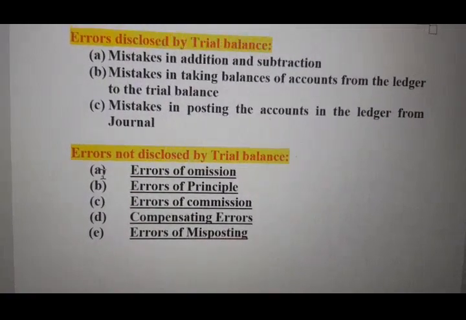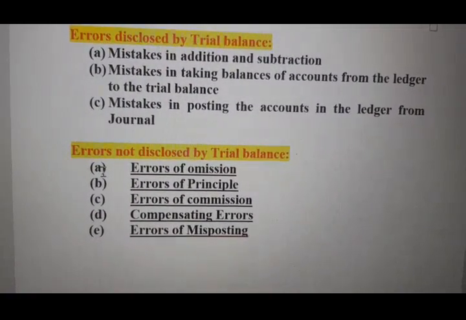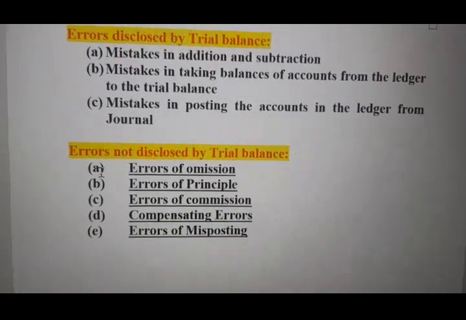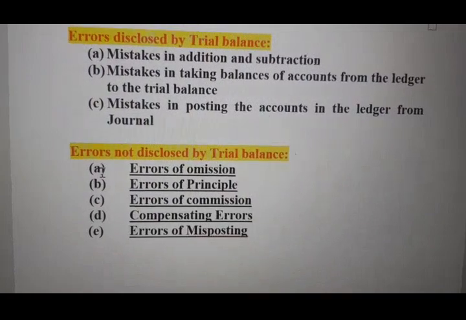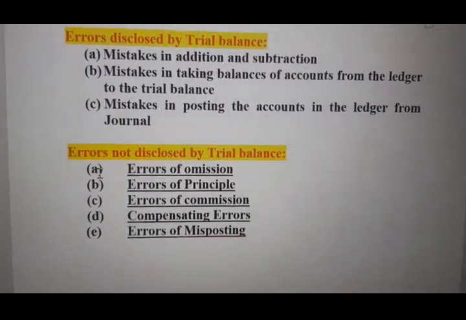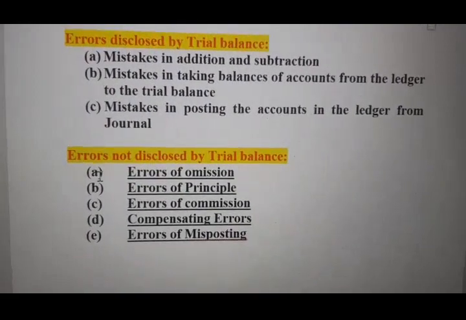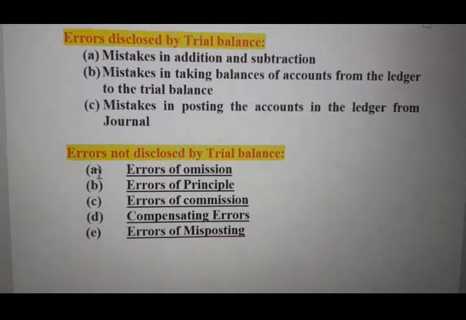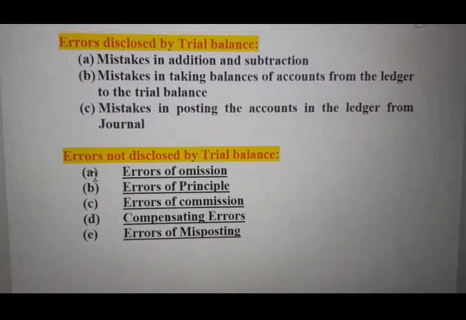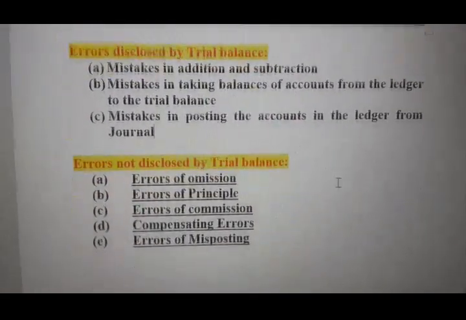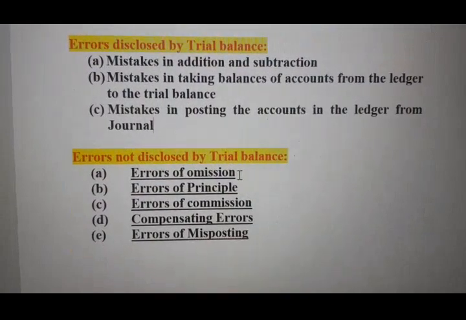Think of your journal: we haven't entered the debit side, we haven't entered the credit side. If one transaction has been completely omitted, it cannot be detected by the trial balance. Then there will be no difference between the debit side and credit side. So this is called error of omission.